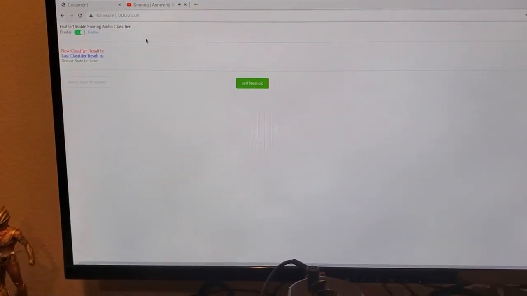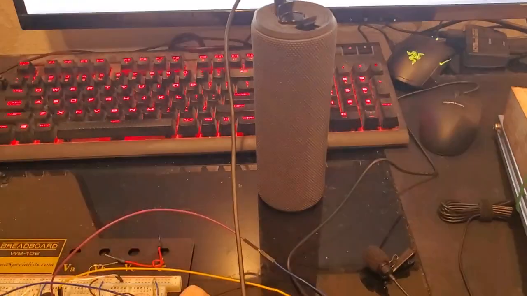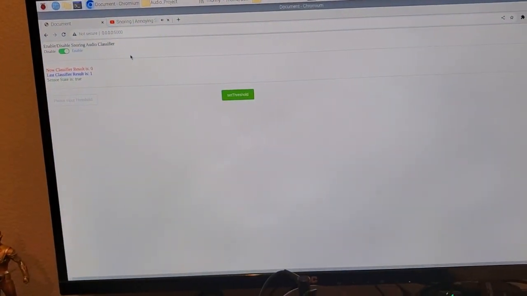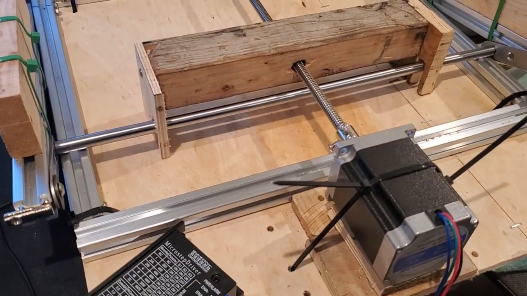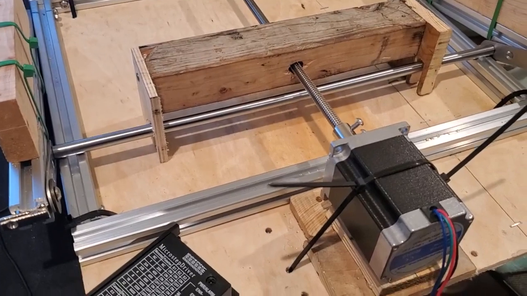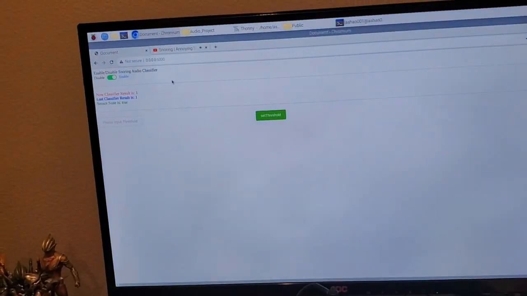Here you will see sensor state as false. By pressing this FSR sensor, it will activate the sensor state to true. And now you can see the classifier spotted as 1, so the motor will be turning after the classifier detected